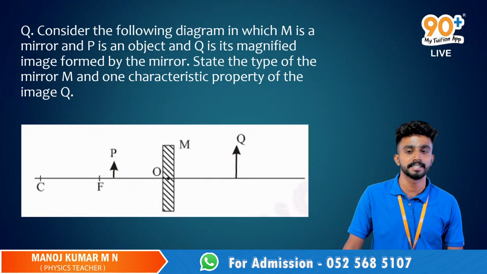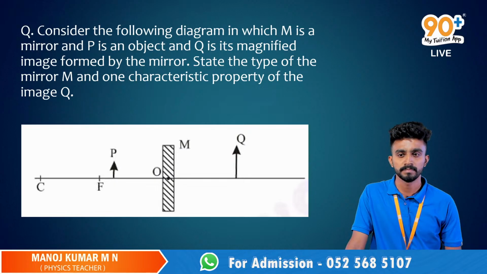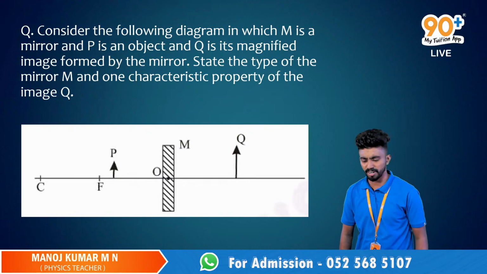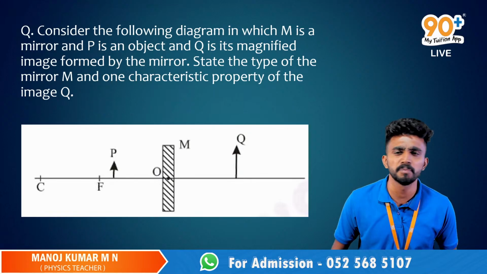Yes, Sridhya, what do you think? It will be a concave mirror. It will be a concave mirror, sure. We'll check it. So Sridhya says that it will be a concave mirror.